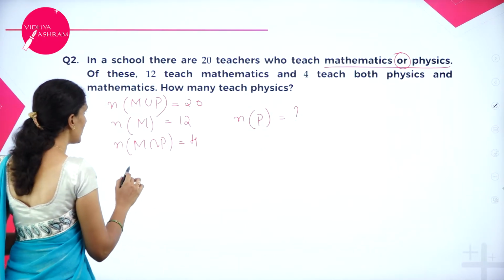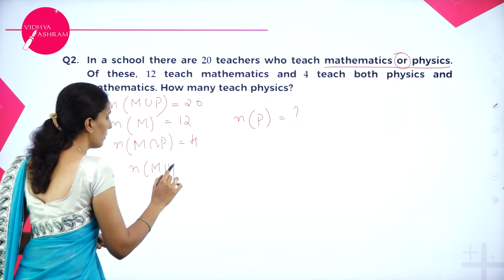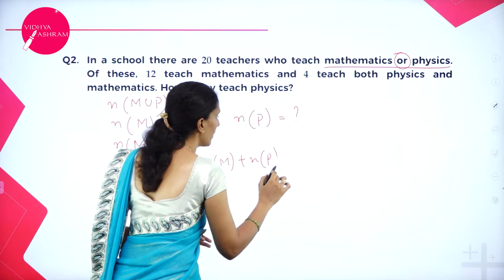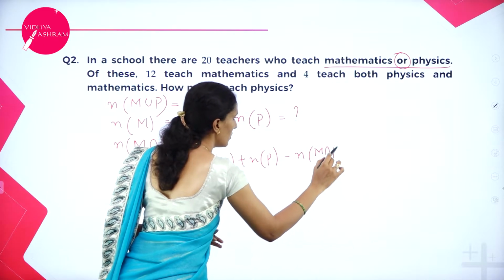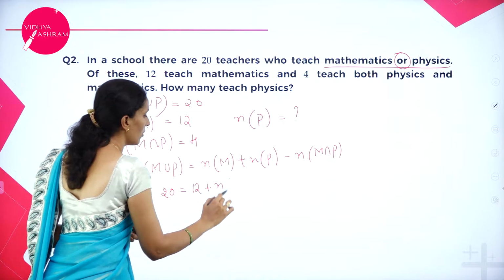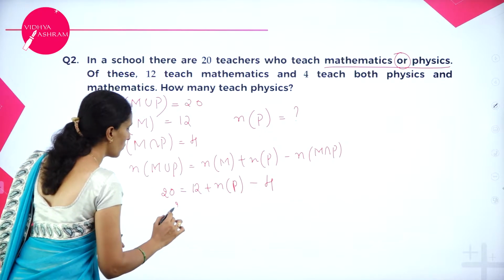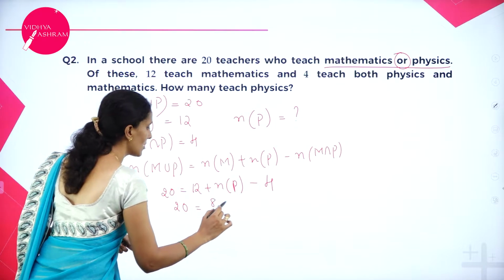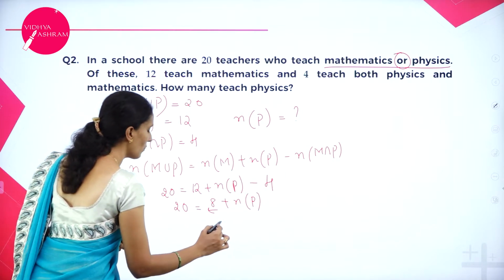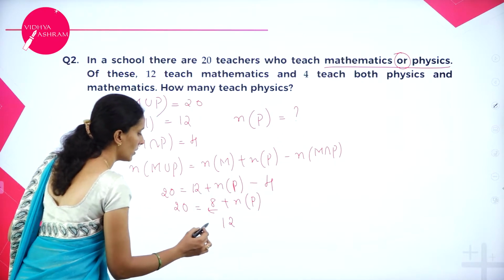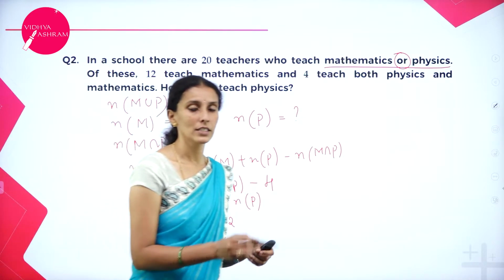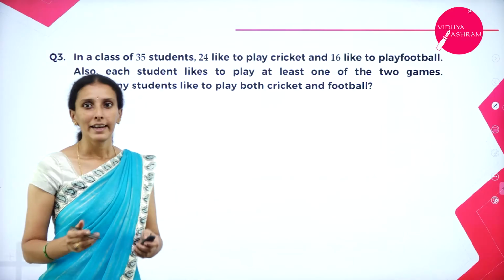So let me convert this into a statement. Number of elements of M union P equals number of elements in M plus number of elements in P minus number of elements in M intersection P. So this is given 20, 12, N of P minus 4. So 20 is equal to 8 plus N of P. If you want N of P, subtract 20 minus 8. How much will you get? So 12. So that is equal to N of P. So therefore, how many teach physics? 12 teach physics. Next statement.